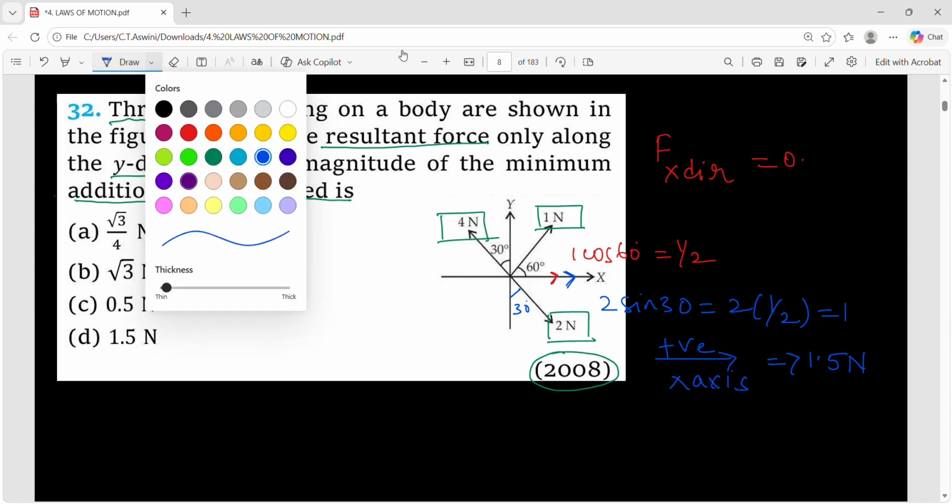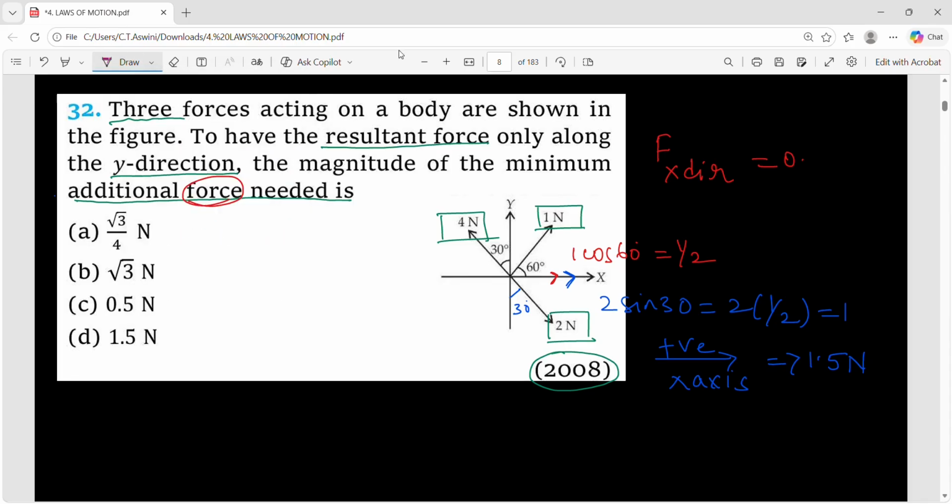Now similarly find the x component for 4 newtons. This is the x component, and what is this? This is the perpendicular component. So vector sine theta. So this is vector sine theta. So how much will you get? 4 into 1 by 2? You will get 2 newtons. But this is along negative x-axis, right? So it will be minus 2. So minus 4 sine 30, minus 4 into 1 by 2, and this is minus 2 newtons. So along negative x-axis, what is the total force?